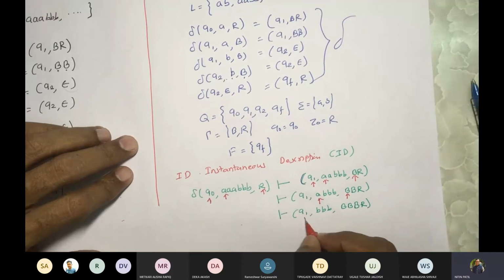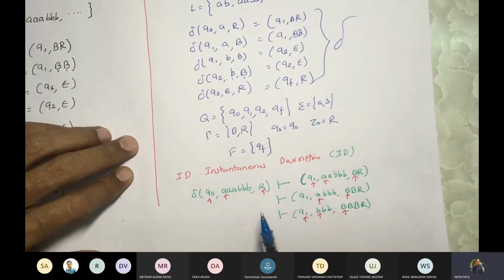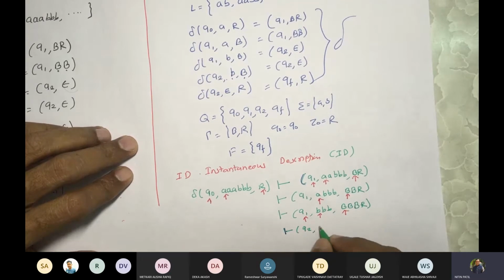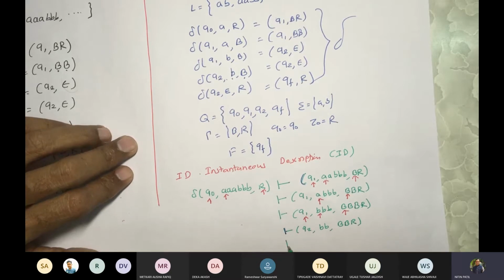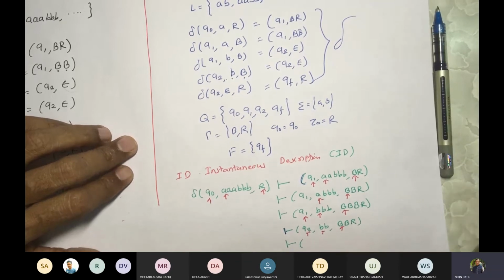Fine. Next thing is now you are in Q1, you are having B, and you are having B. So whenever we get B, we said we will pop by entering into a new state. So Q2, remaining are 2 B's. One is popped, so we will see only BBR. Similarly, we have Q2, B and B. Again popped, so we have one B remaining. One is popped, so remaining is BR.